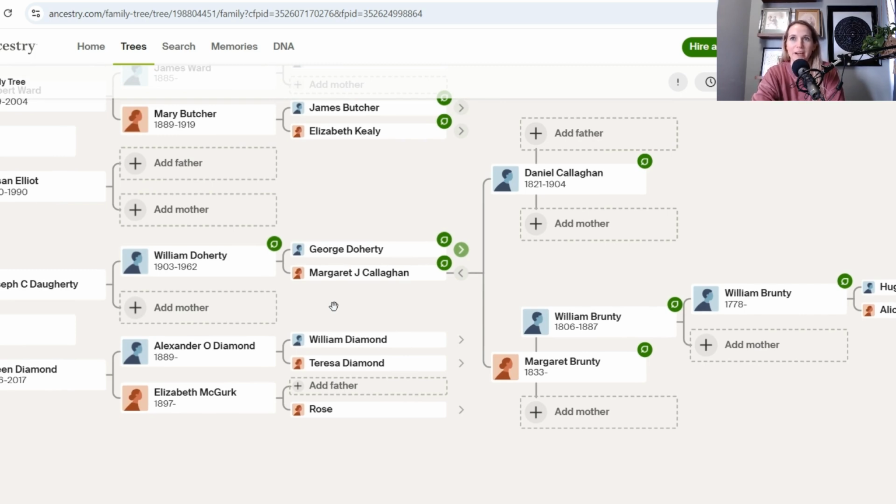Maybe you're like, okay, my grandpa was born in Ireland. You've got to figure out where in Ireland he lived, right? Where was he born? That information can help you locate birth records.